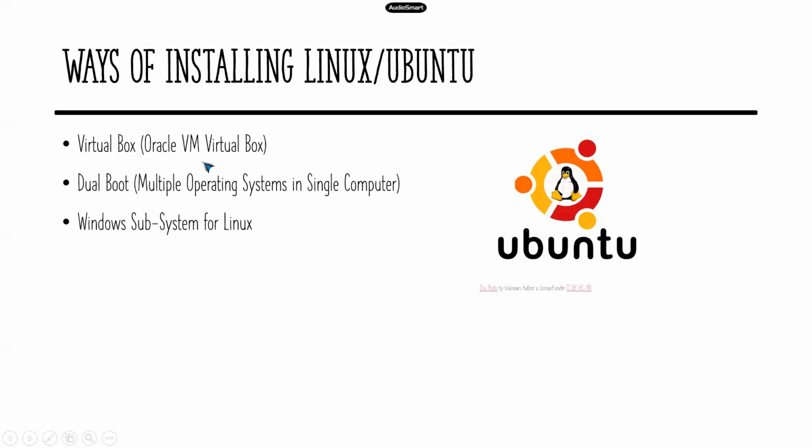And the best one is dual boot, but it will take a lot of time to do all this installation, and you have the risk of damaging the original C drive. So make a backup and then try to do it. So that is the best thing. And VirtualBox, no need to do any backups. It will not damage your disk. You need to select the proper thing, make one disk from whatever empty space, choose the disk, and then you can install. So this is how you will install.